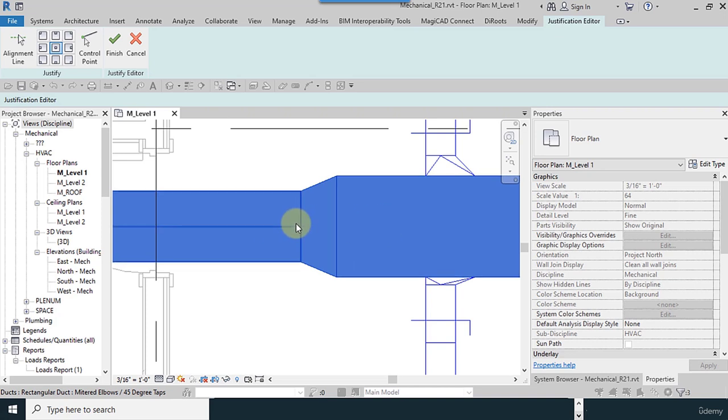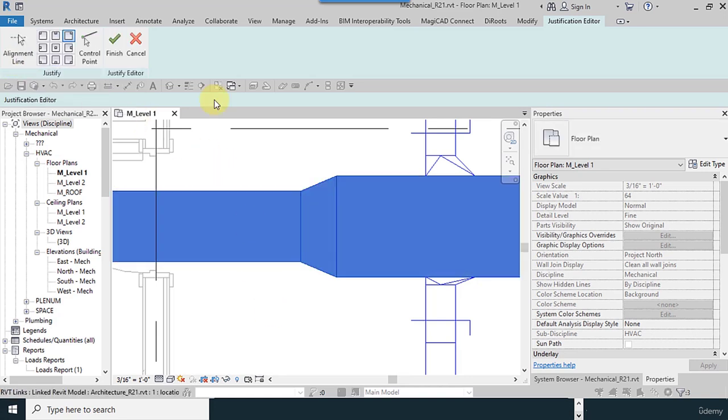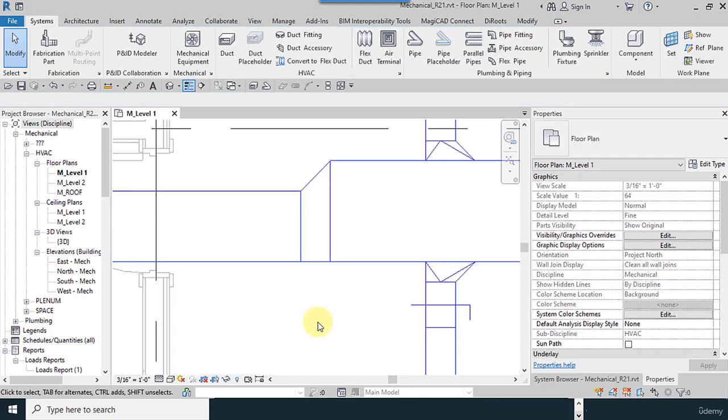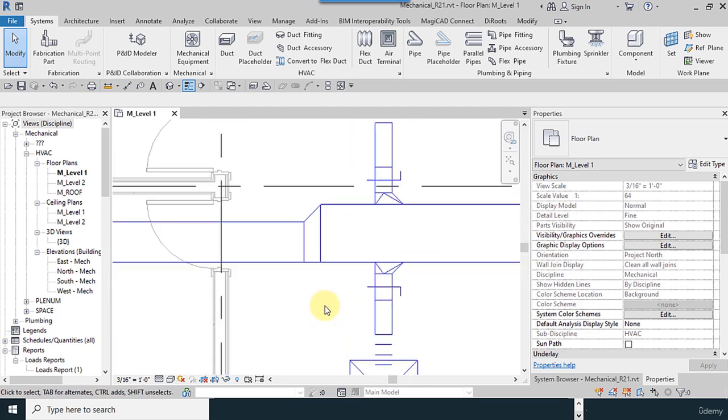You can draw a duct with non-alignment. Okay, use finished. These are not aligned.